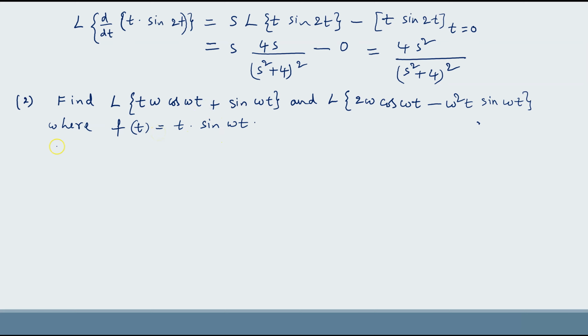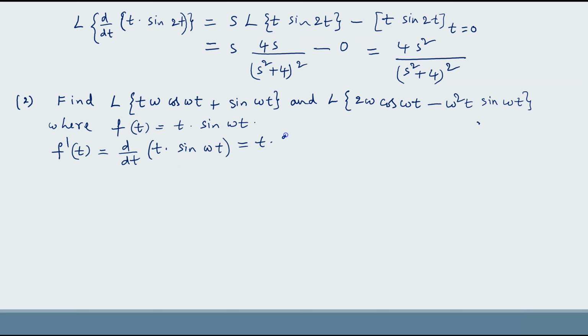So let us find its derivative. F dash of t equal to d by dt of t into sin omega t. Let us find derivative of t into sin omega t with respect to t. So here you have to apply UV rule.